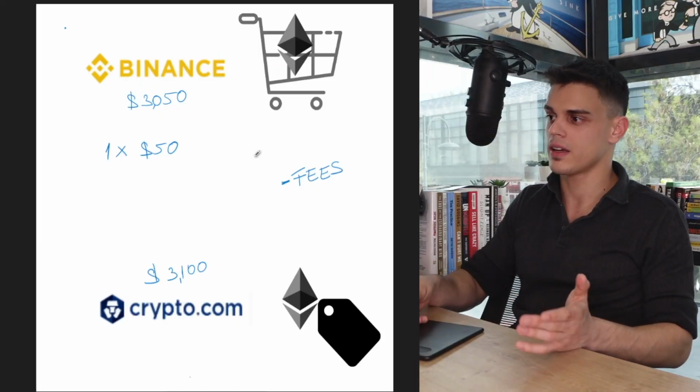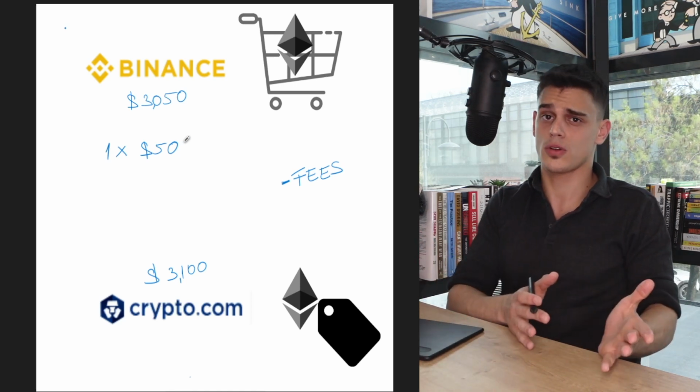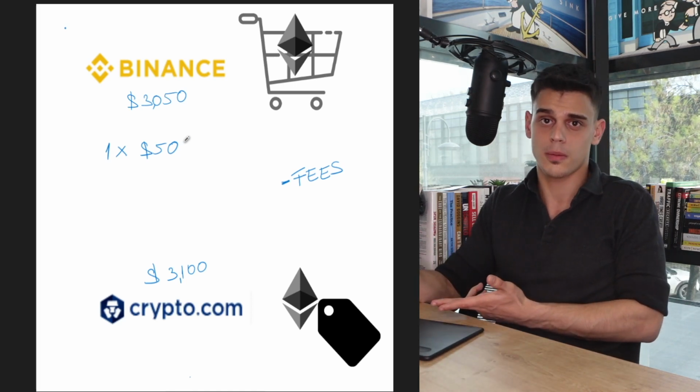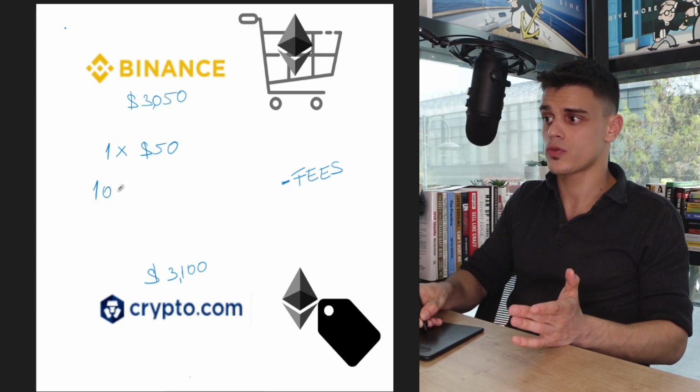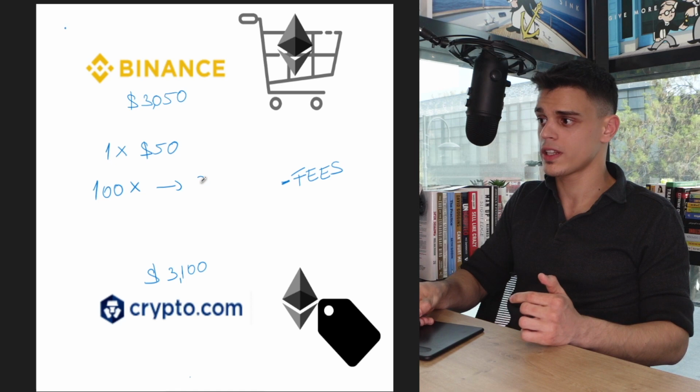But what if we could do this 10 times or 100 times? What if we could buy 100 Ethereum instead of just one? Well, in practice, that would take an investment of $300,000. And chances are we don't have that cash, right? We are not millionaires. We're not gonna risk $300,000 just to take advantage of some crypto arbitrage and some opportunity we saw in the market. But in theory, if we could do this for 100 pieces, 100 Ethereum, that's actually going to result in a profit of $5,000.